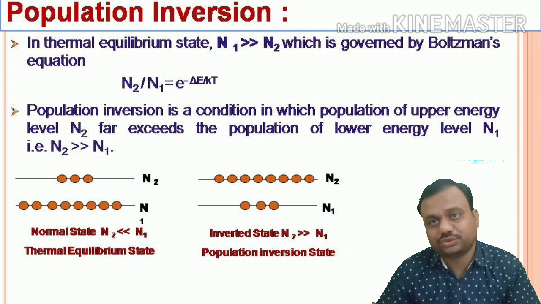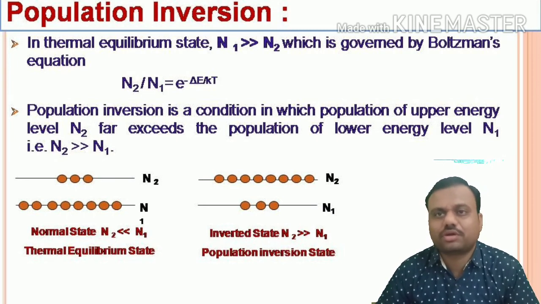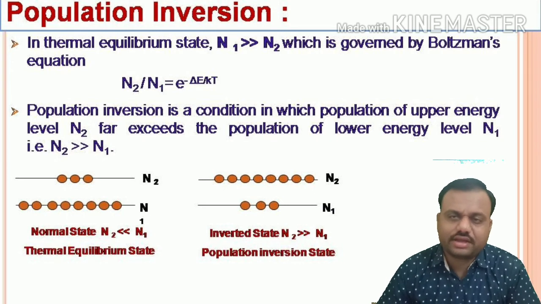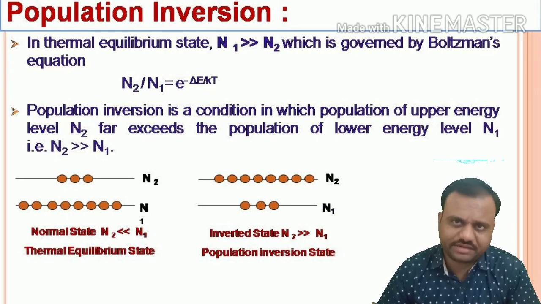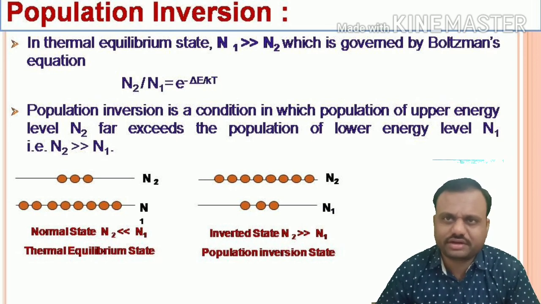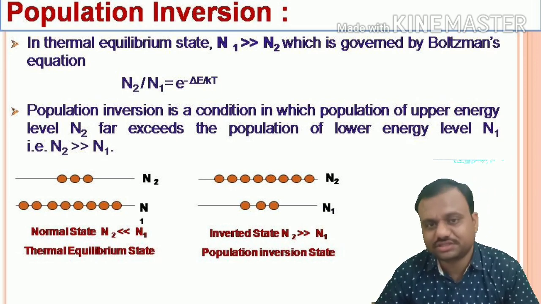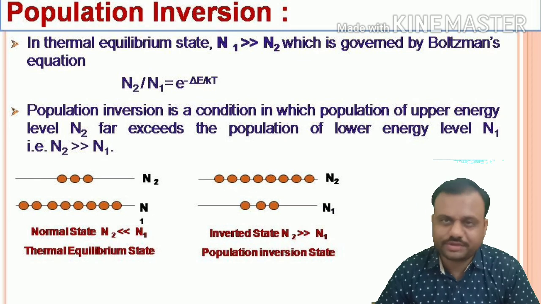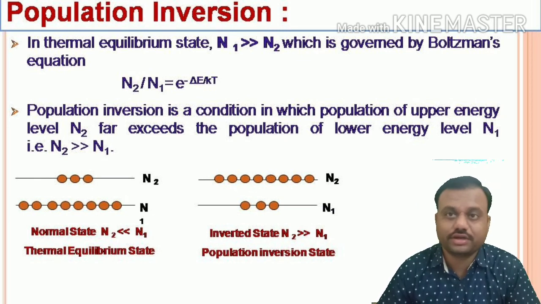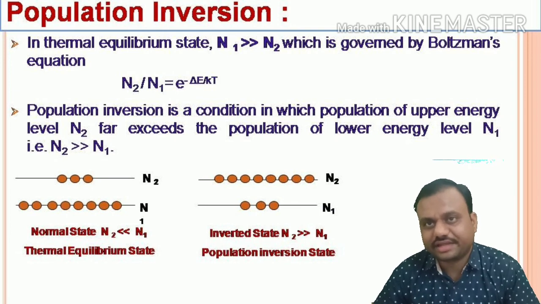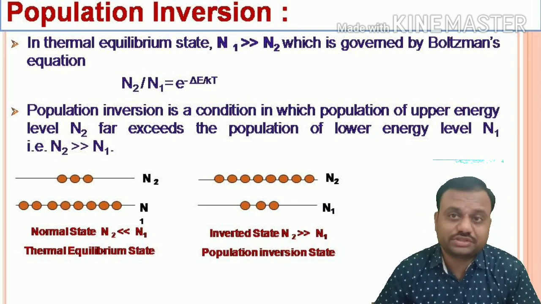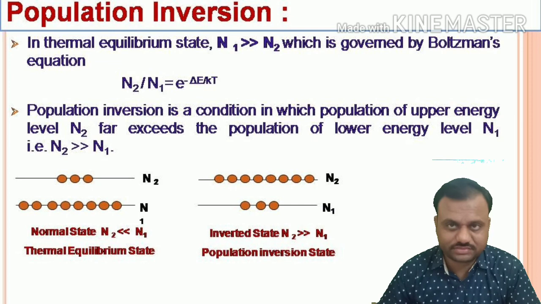But to achieve stimulated emission, we require more atoms in the excited state. When more atoms are shifted to the excited state by applying some other energy source, a condition is reached where the number of atoms in the excited state is greater than in the ground state. In that case the population of the states is completely inverted.